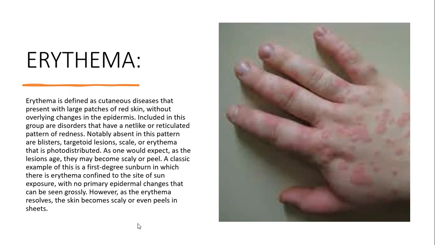A classic example of this is first degree sunburn, in which there is erythema confined to the site of sun exposure with no primary epidermal changes that can be seen grossly. However, as the erythema resolves, the skin becomes scaly or even peels in sheets. You can see the condition in the given diagram.